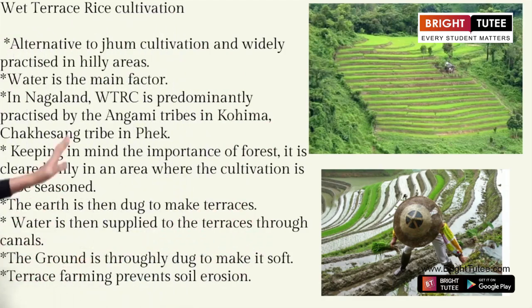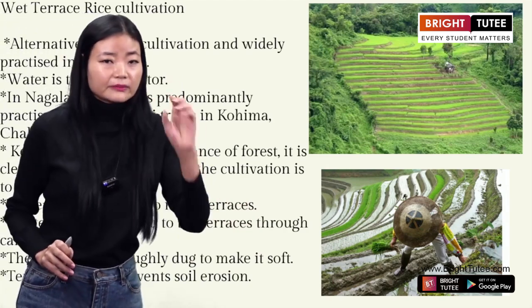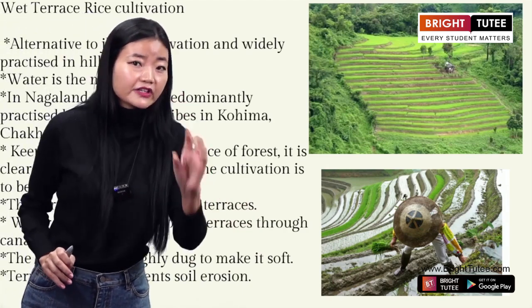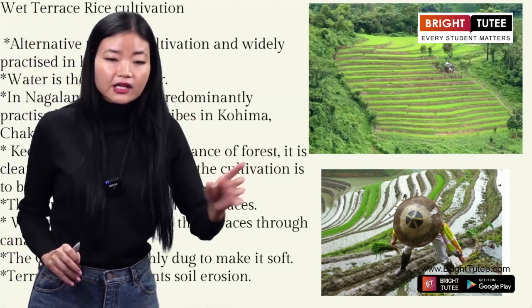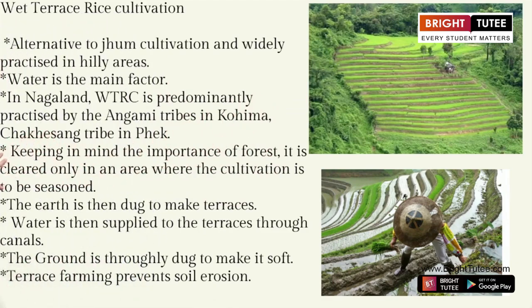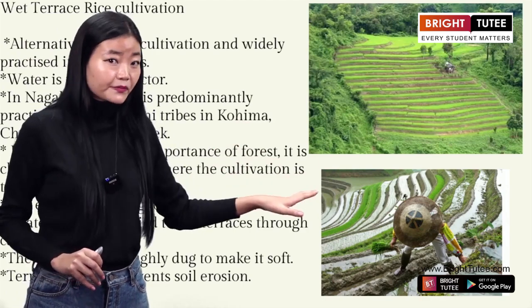Now here, water is the main factor for this type of cultivation. So the main source for this type of cultivation is water. Then in Nagaland, this wet terrace rice cultivation is predominantly practiced by the Angami tribes in Kohima, and also the Chakhesang tribes in Phek district. Clear? Okay.